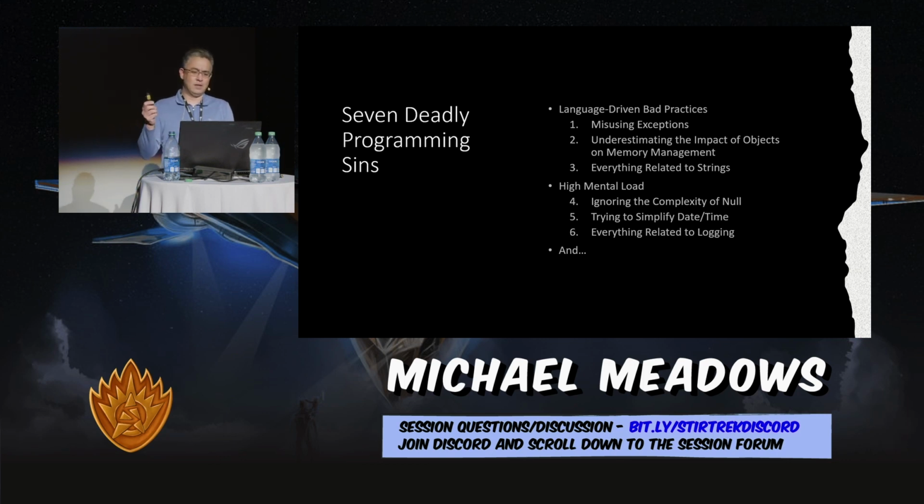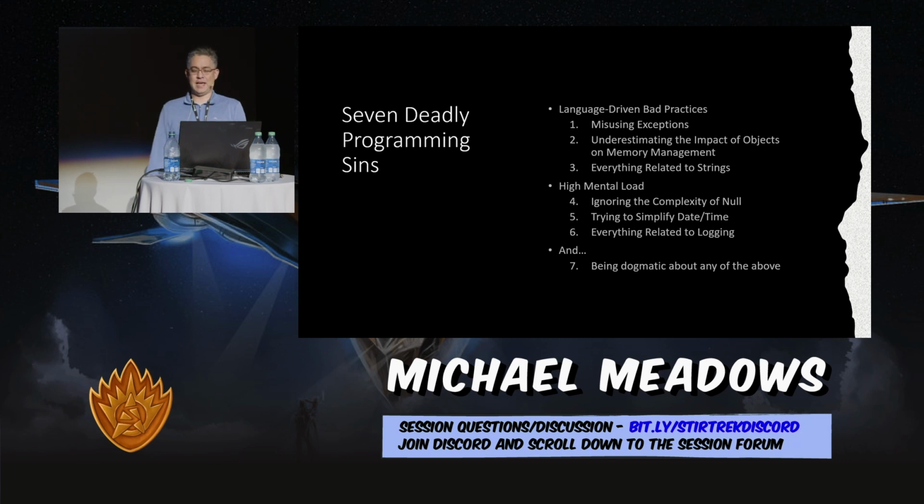And then everything related to strings, the whole kit and caboodle as far as strings are concerned. And then under high mental load, ignoring the complexity of null, trying to simplify date time, and if you've ever had to deal with date time problems, you probably know what I'm talking about here. And then everything related to logging. And then the 7th one